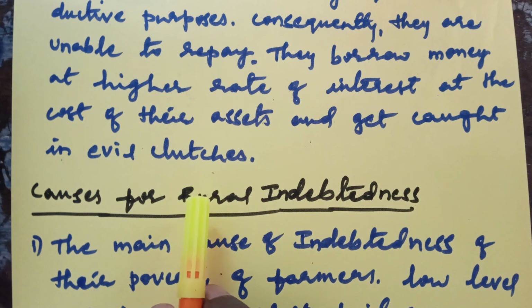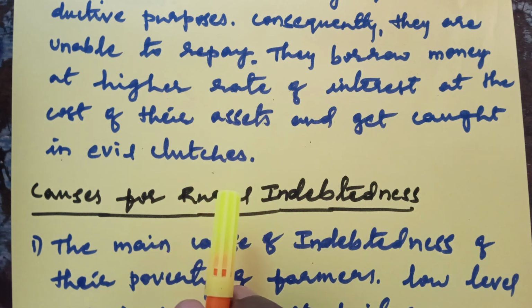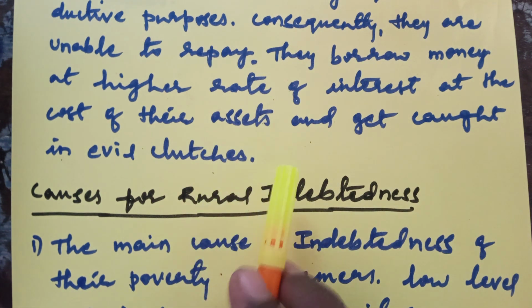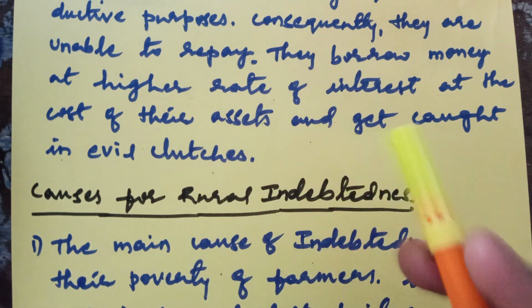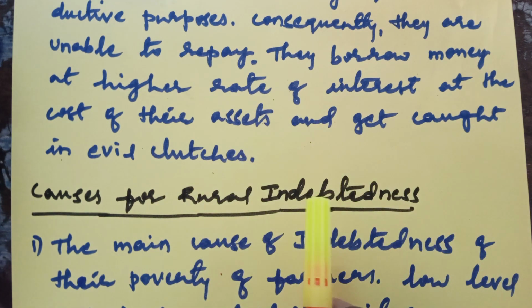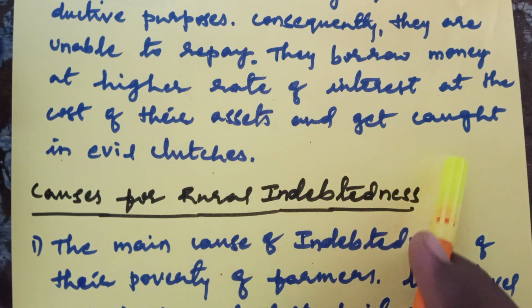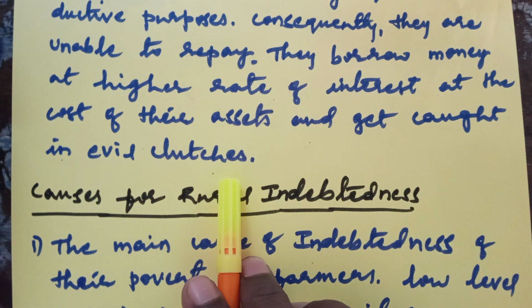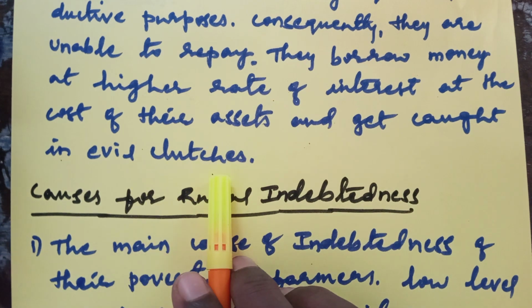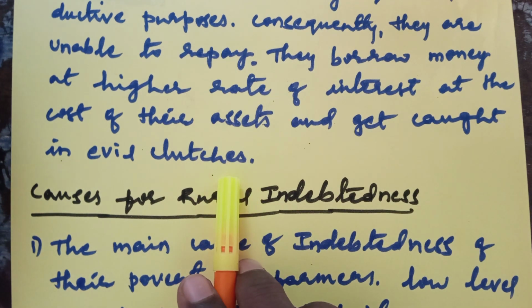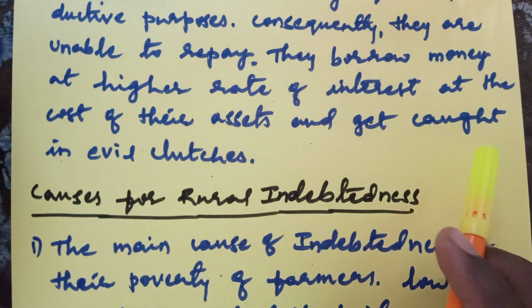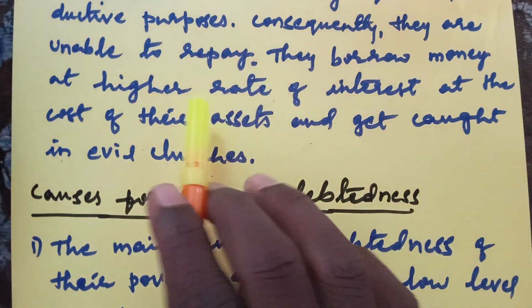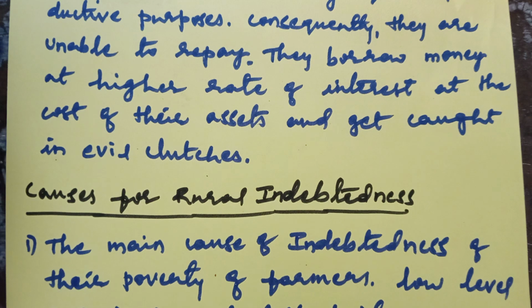What do you mean by evil clutches? Their lives will spoil, their assets will be occupied. Automatically their families will suffer with economic problems. So that's why they are caught in evil clutches. It is a very bad situation. So this is the meaning of rural indebtedness.